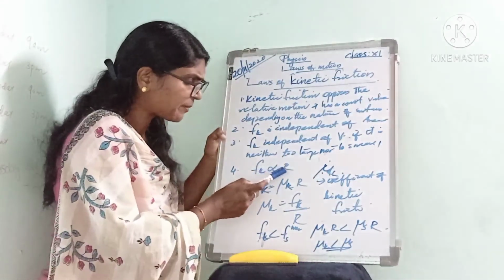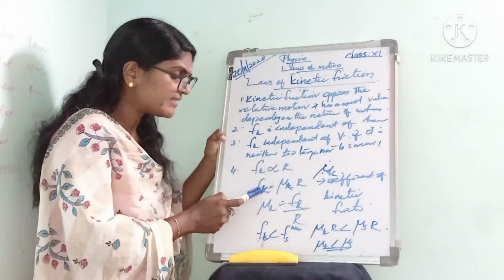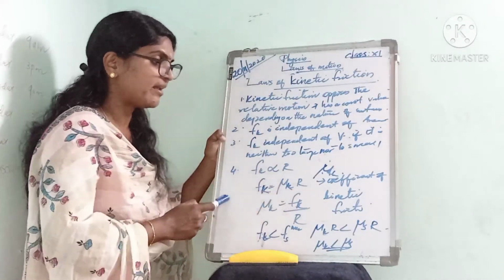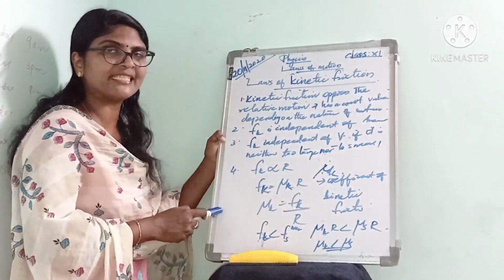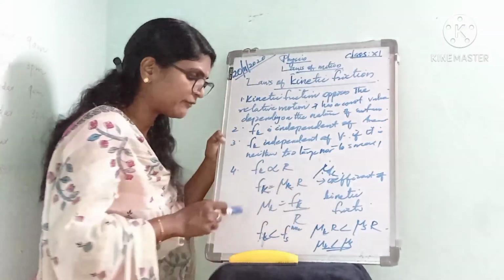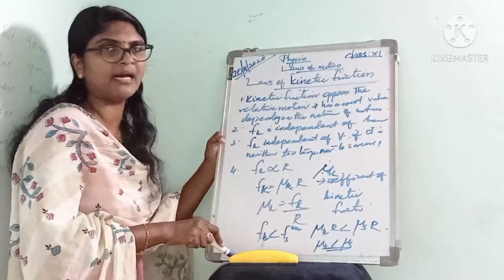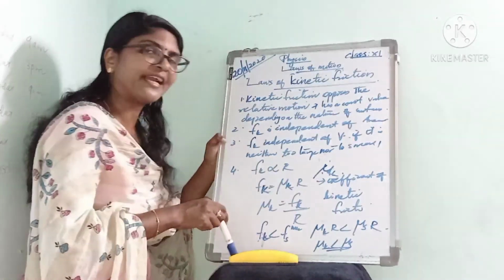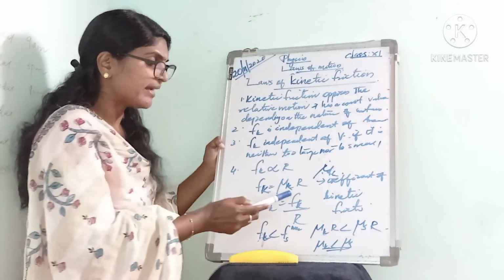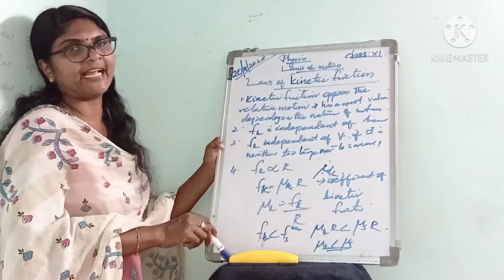That is Fk is proportional to R, or Fk is equal to constant mu k into R, where mu k is the proportionality constant which is called the coefficient of kinetic friction. And from this relation mu k can be written as Fk by R. That is, the coefficient of kinetic friction is the ratio of kinetic friction to normal reaction.